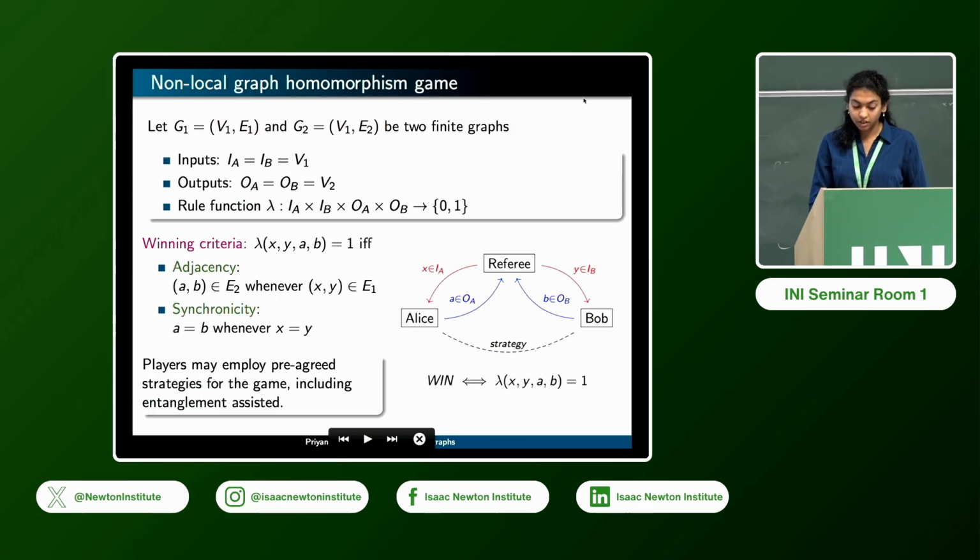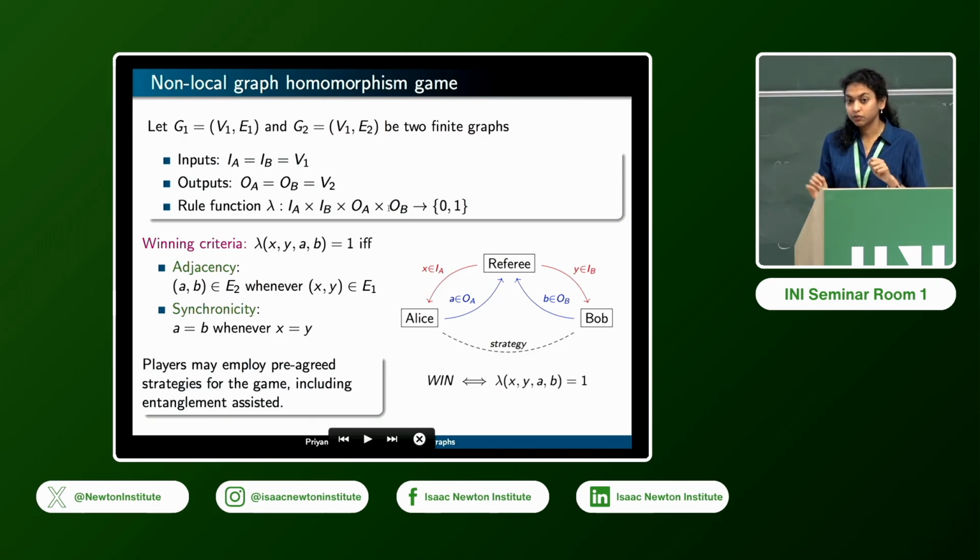So here is the classical version of the non-local graph homomorphism game. There are two classical graphs, G1 and G2. The way the game works is that the referee randomly selects questions, which are vertices from one graph, and sends them to the players individually, Alice and Bob. The players have to respond with the homomorphic image of those vertices from the other graph. So the outputs of this game come from the second graph.